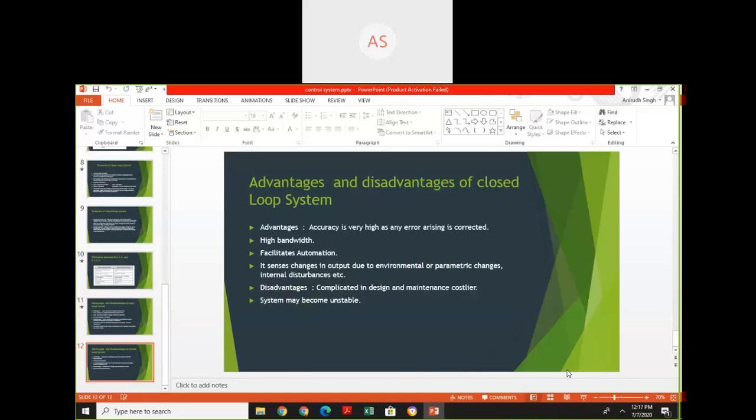Advantages and disadvantages of closed loop system. Advantages: accuracy is high because any error arising in the output is automatically corrected. Higher bandwidth facilitates automation. It senses changes in output due to environmental or external changes or disturbances or parametric change. If there are any parametric changes in the system, those are also corrected by the system. Disadvantages: complicated in design and maintenance is costlier. System may become unstable.